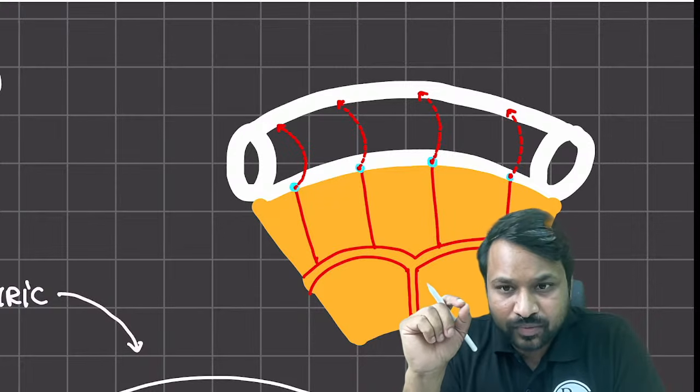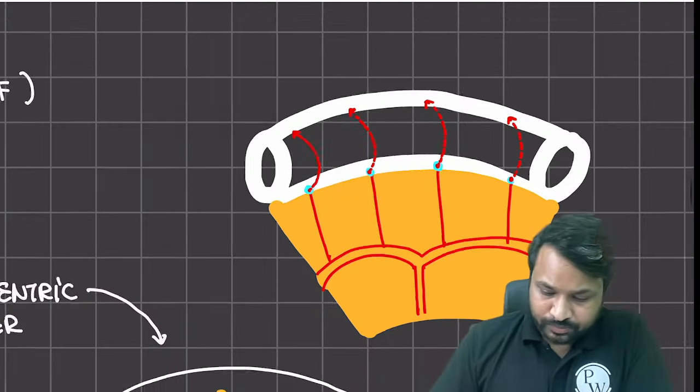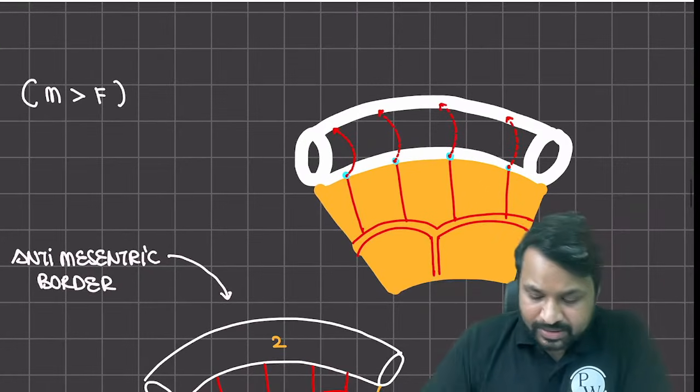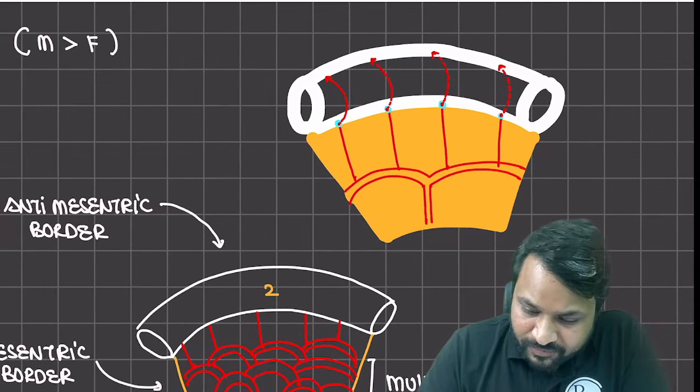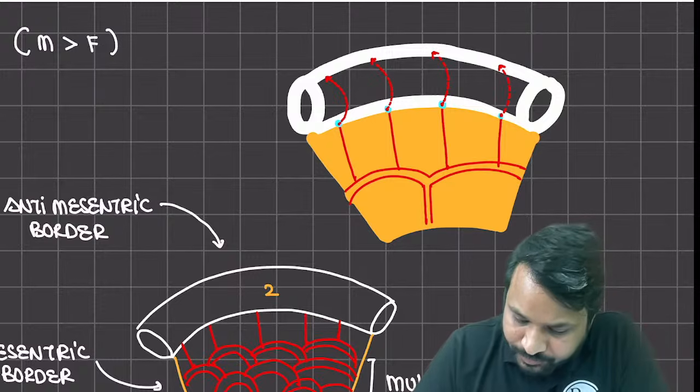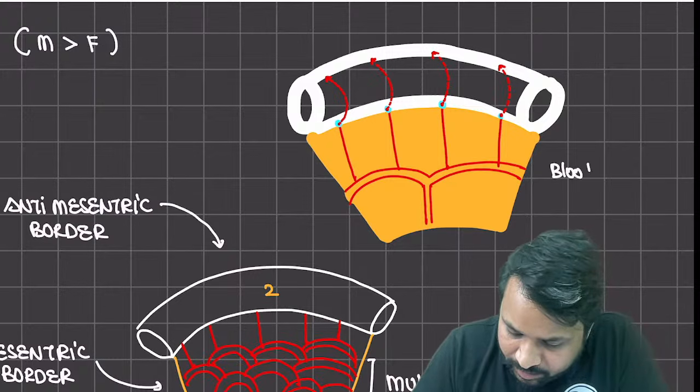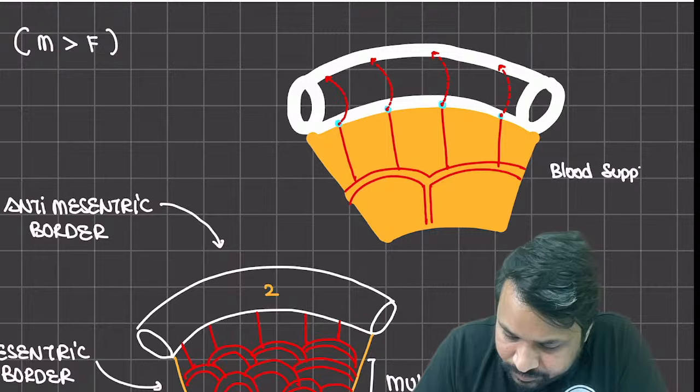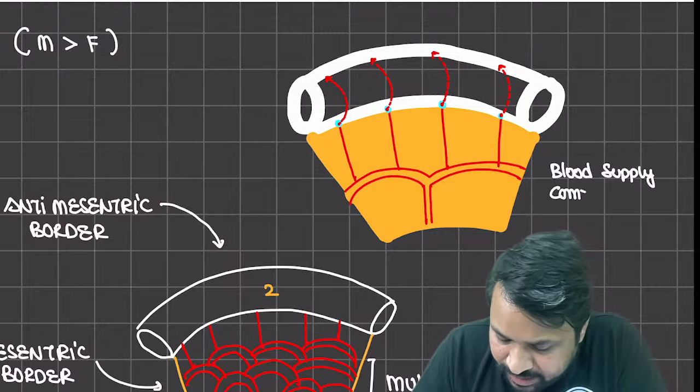Okay? Right. So now here is the component. As I told you, the most important fact is the blood supply. The blood supply comes from the mesenteric border.